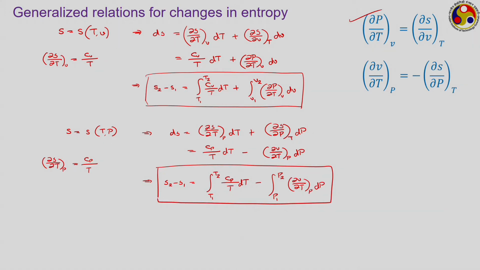So, in both the cases, or in the second case particularly, what information do we need to know? Again, we need to know the PVT relationship to evaluate that partial differential, and also we need to know Cp as a function of temperature. So, in a given situation, which one should we select? As I have mentioned, that depends upon the available information.